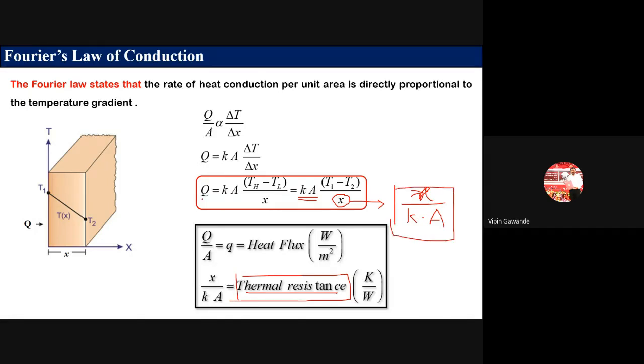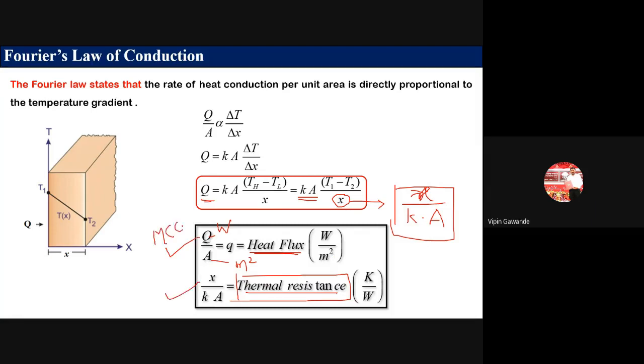And this Q divided by A is denoted with small q. This is called the heat flux. And what is the unit of Q? It is W. What is the unit of A? Area, meter square. So the unit of this heat flux is watt per meter square. These two things you have to remember for MCQ questions.